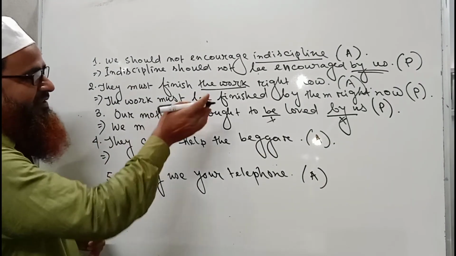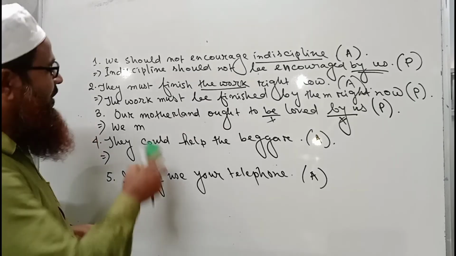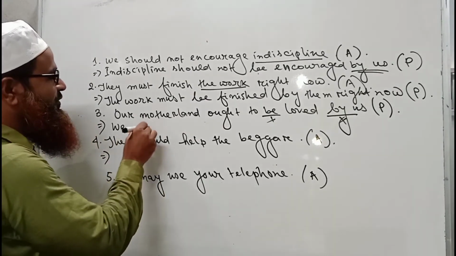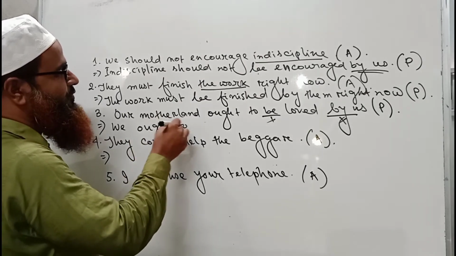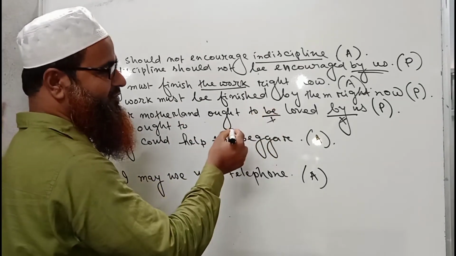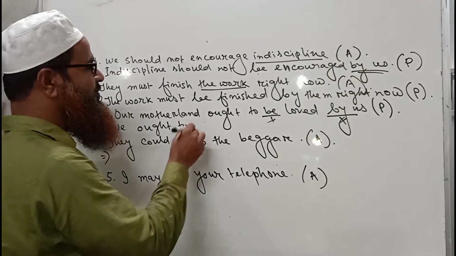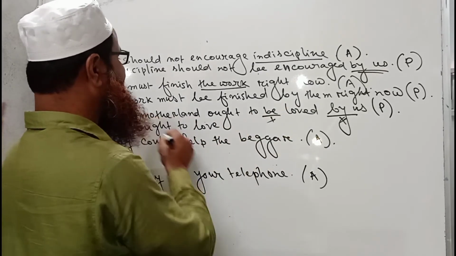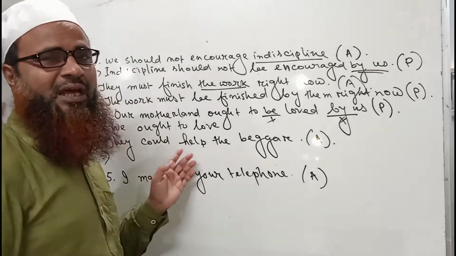We ought. There is "ought to", so you have to use "ought to" only, not other words. We ought to, and "be" should be dropped or deleted. That is why we ought to love. We ought to love our motherland.